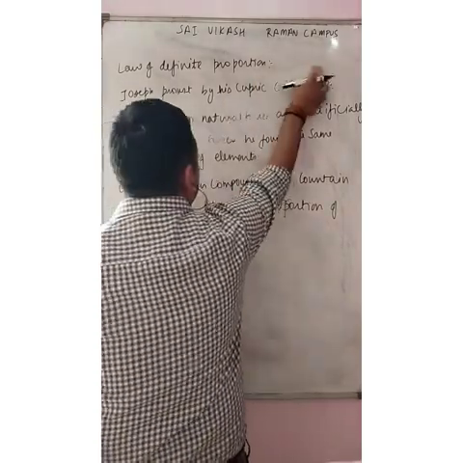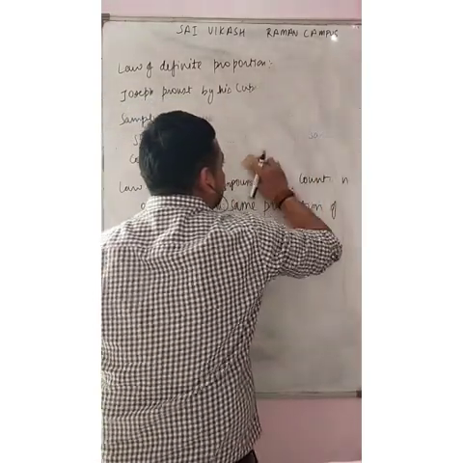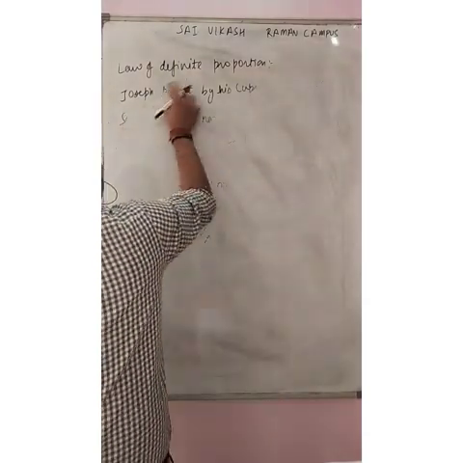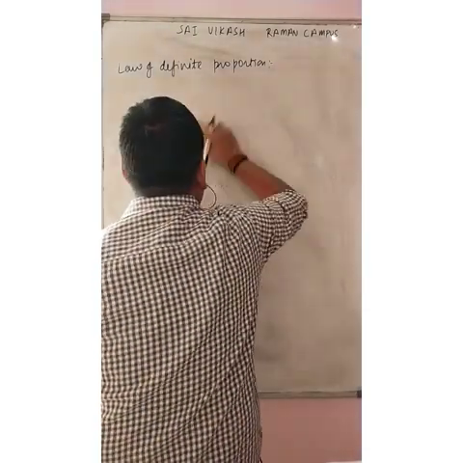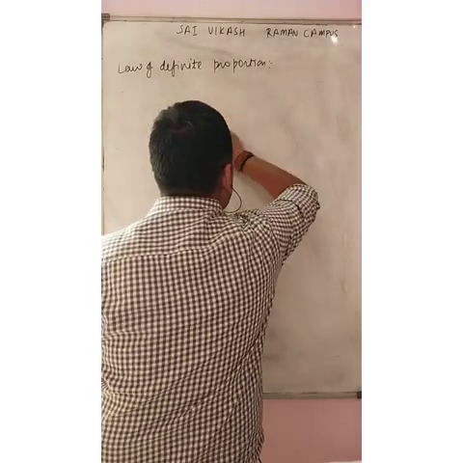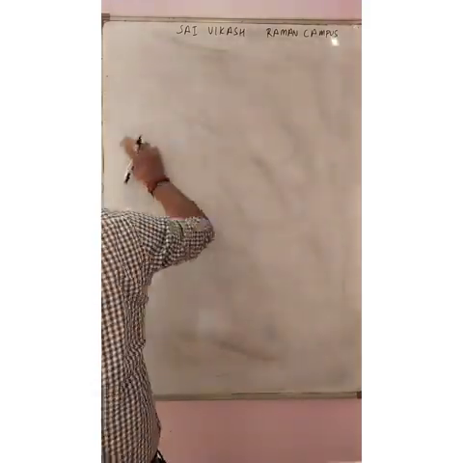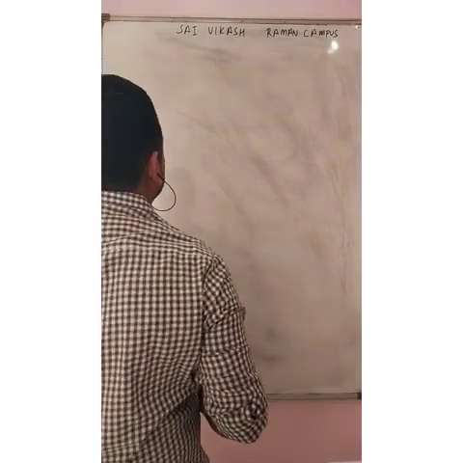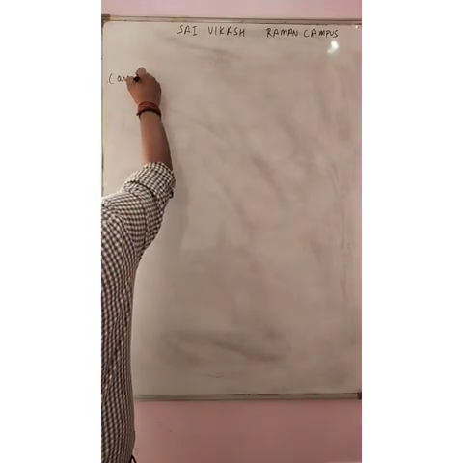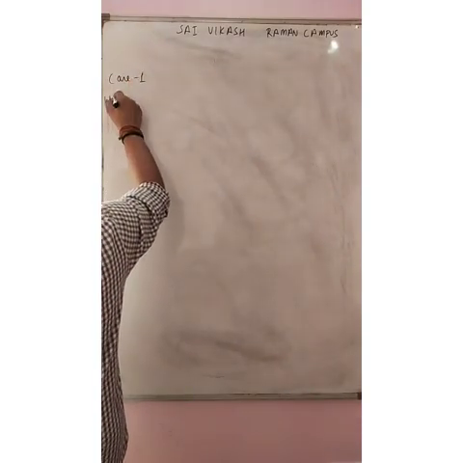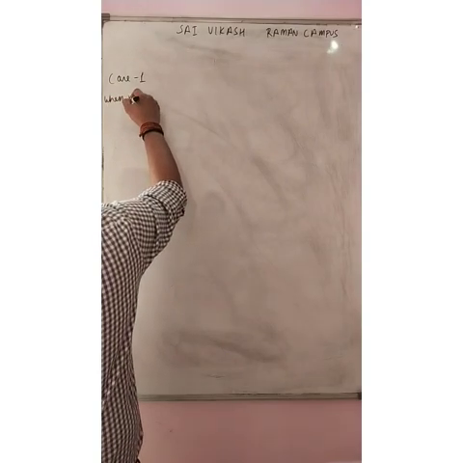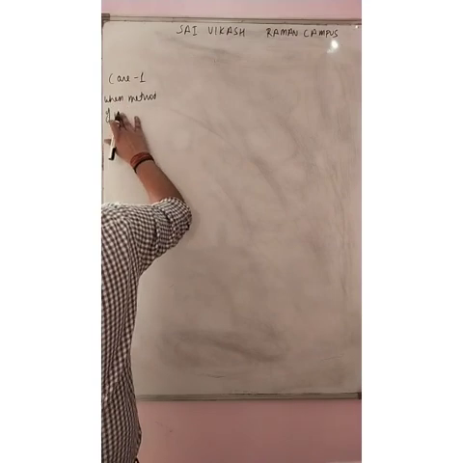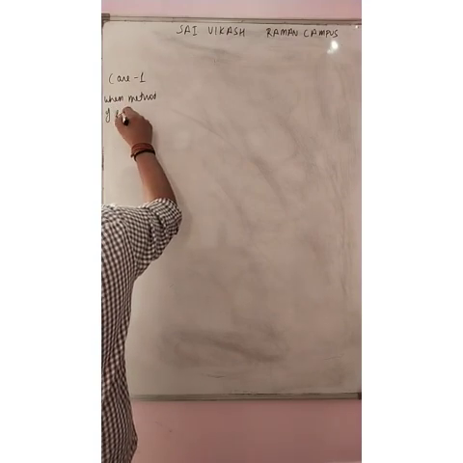Okay, next one. Let us take a few examples. There are two cases. Case 1, when the method of formation is the same.